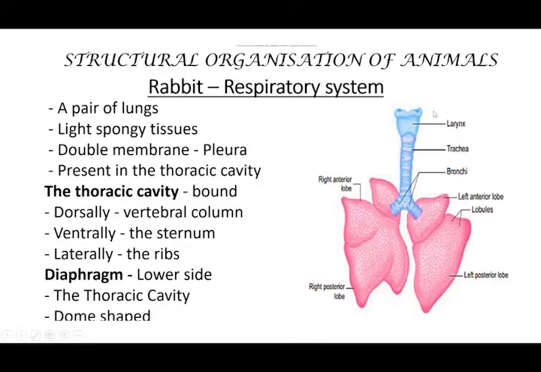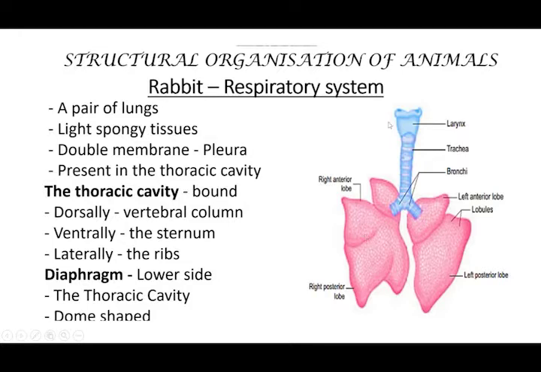And where are these lungs present? In the thoracic cavity. So the body can be divided into two parts for rabbit. One is the thoracic cavity and the lower part is the abdomen. The upper part is the thoracic cavity, the lower part is the abdomen. So in the upper part only, the lungs are present.